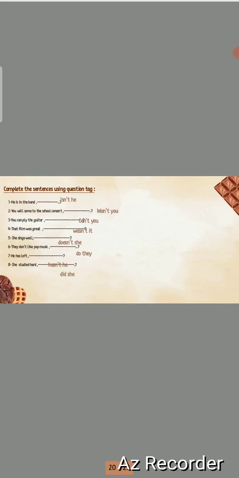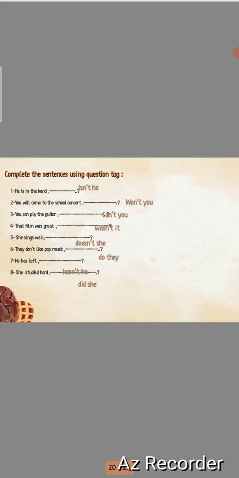So let's have some exercises here. These exercises are solved, so the answers are shown, but we will try not to look at the answers. Okay. He is in the band. So we have here the verb to be. It will be isn't he. Number 2, you will come to the school concert.